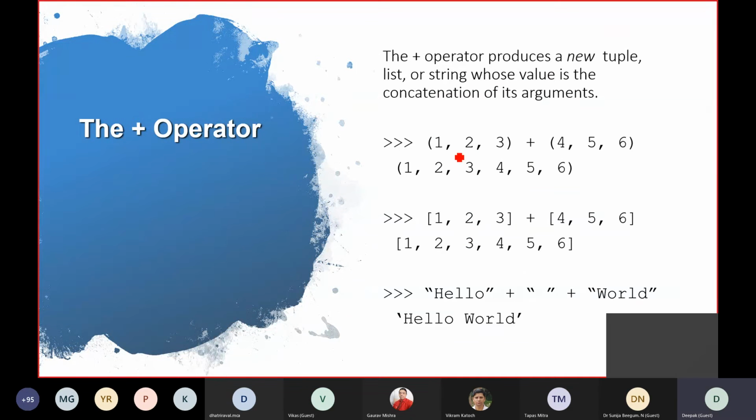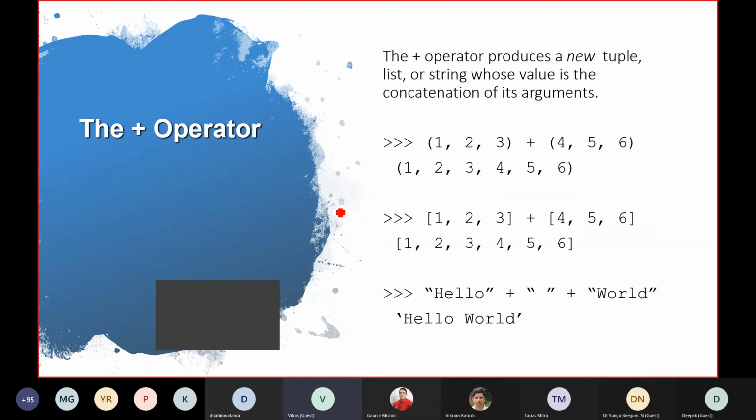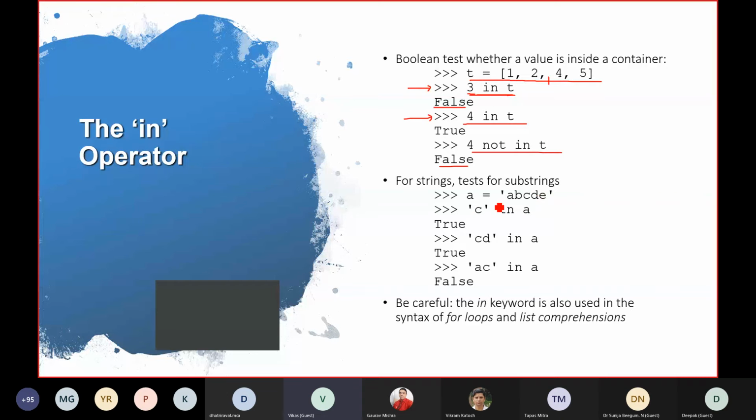Sir, how to check the string in this case? Do we need to mention the single quote? You can see this written over there. In string, you need to always remember, if you want to write any character or text, you need to use single quote or double quote.